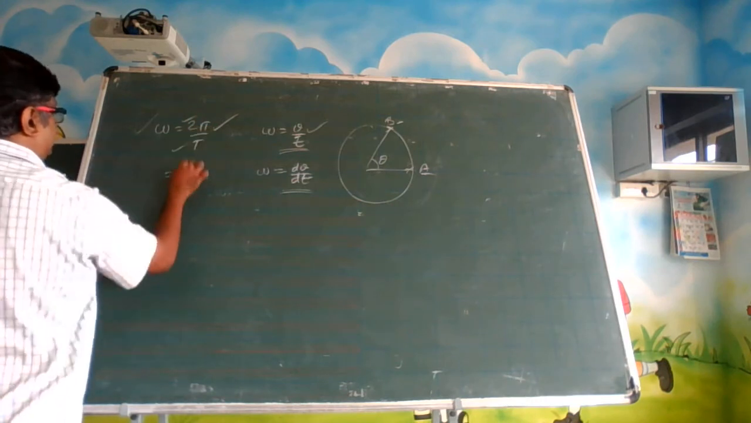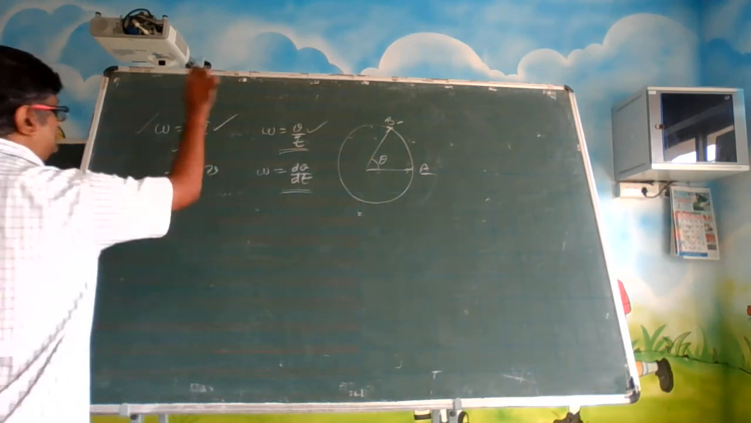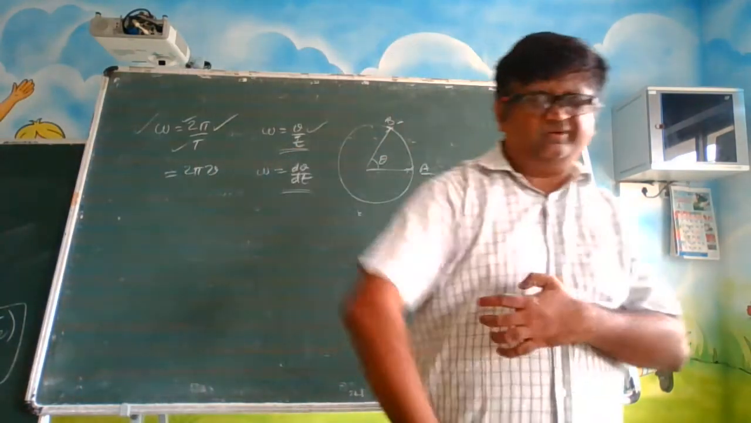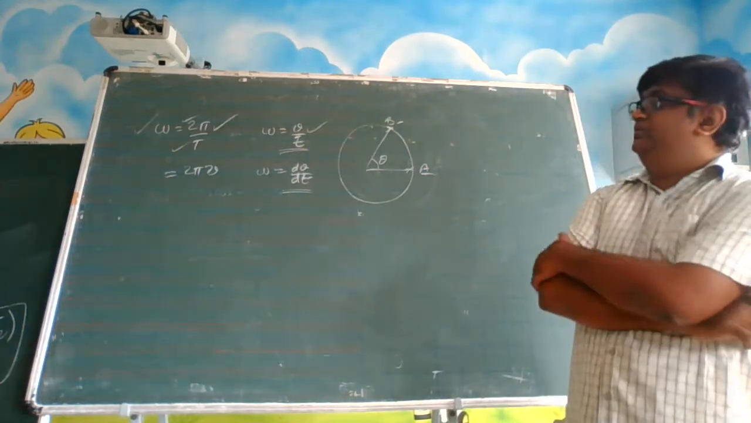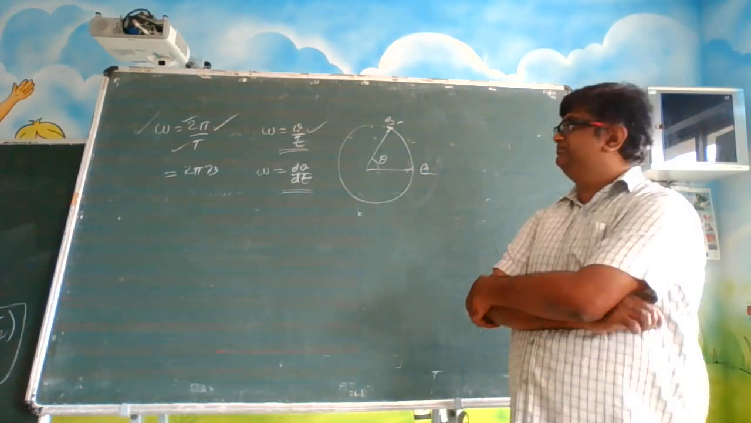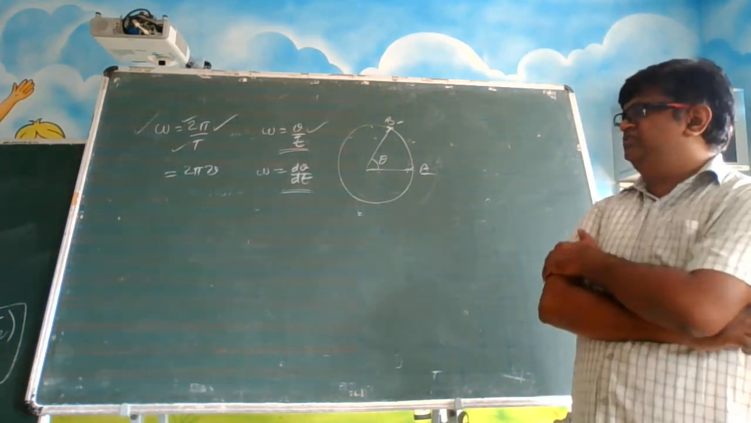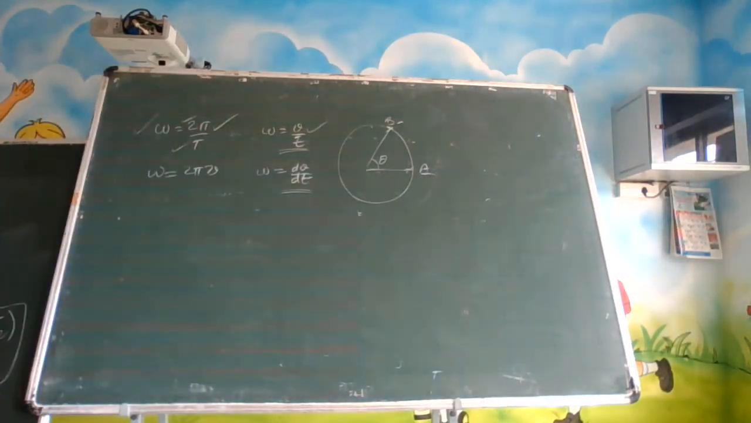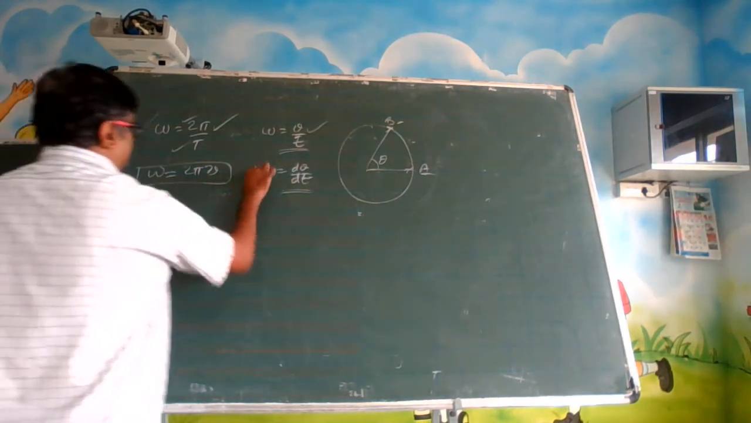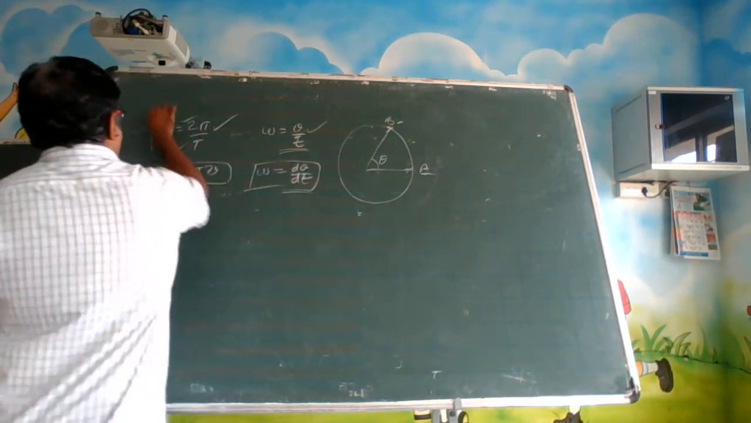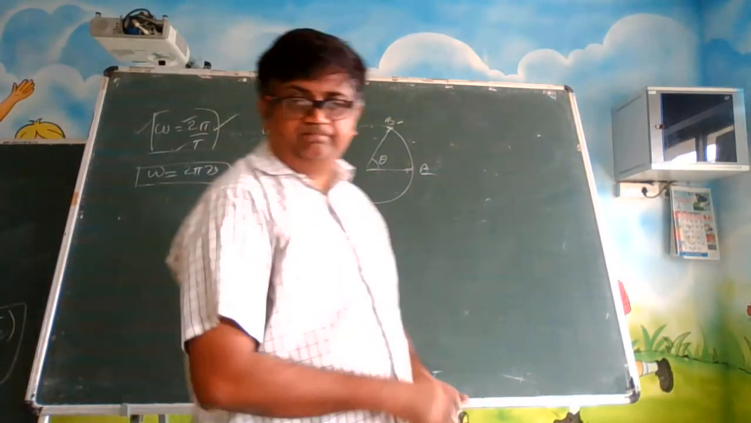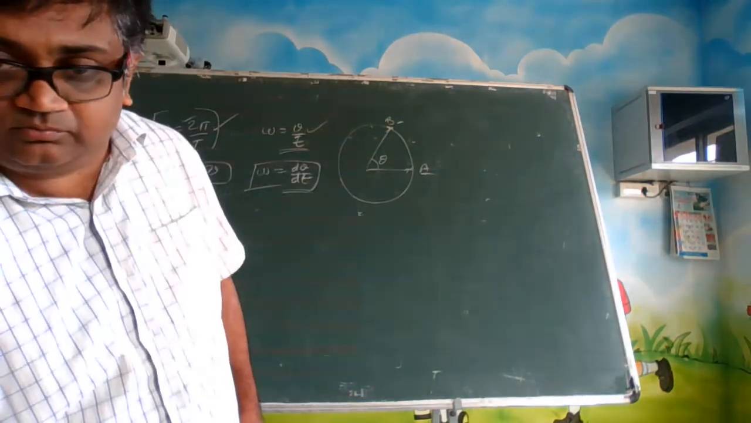Can I write 1 by t as mu? In some books they write it as mu, in some books they write it as f. This mu is the frequency. You can call it f also. So omega is equal to 2 pi mu or 2 pi f. So these are the expressions to calculate omega. So this is how you calculate omega.